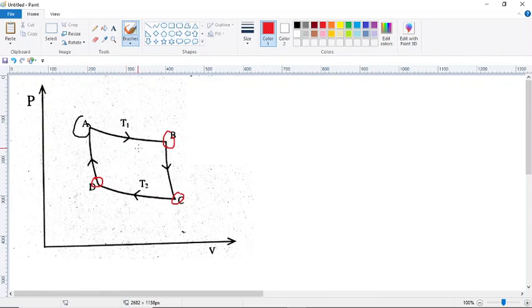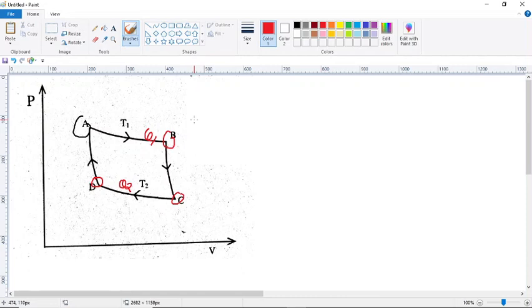T2. During AB, Q1 is the heat absorbed, and during CD, Q1 is the heat absorbed from the source, and Q2 is the heat rejected to the sink.